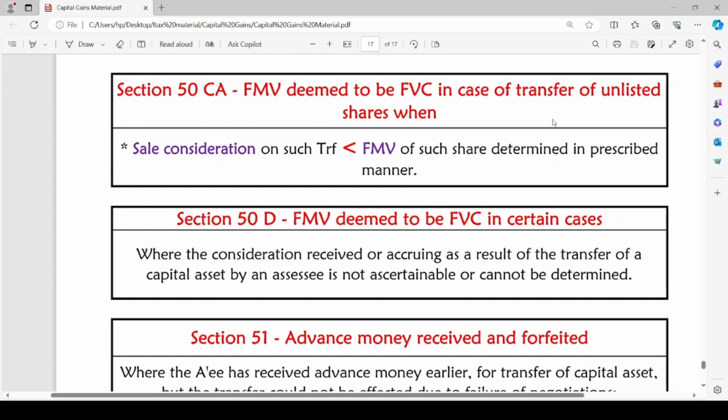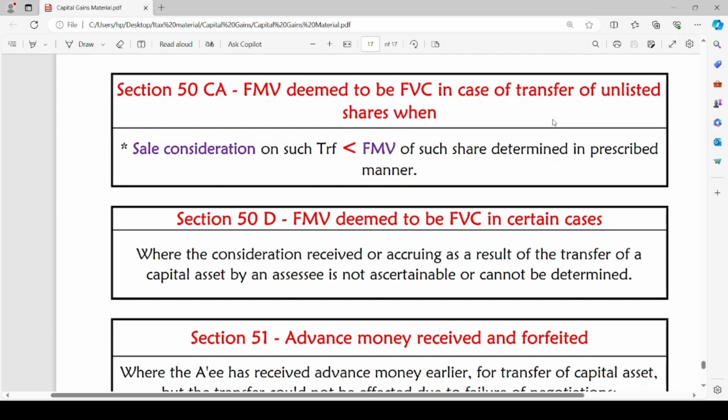Even if the fair market value is 100 rupees, the sale consideration on such transfer is 90 rupees only. When sale consideration is less on transfer of unlisted shares, here we are going to consider the higher amount. That means the fair market value of such shares is deemed as full value of consideration on transfer of unlisted shares.